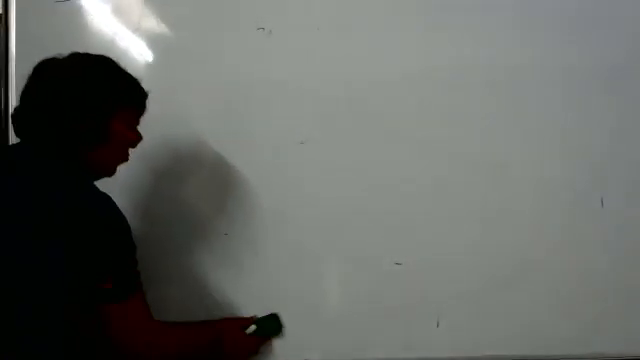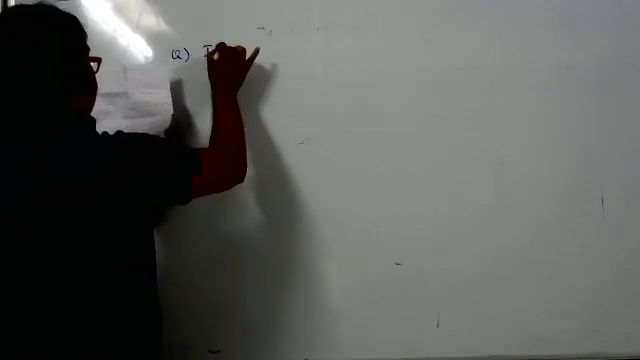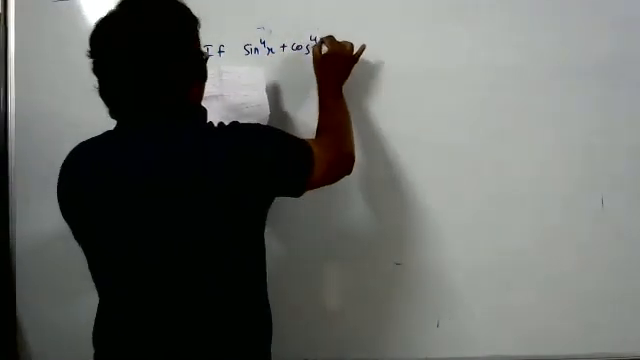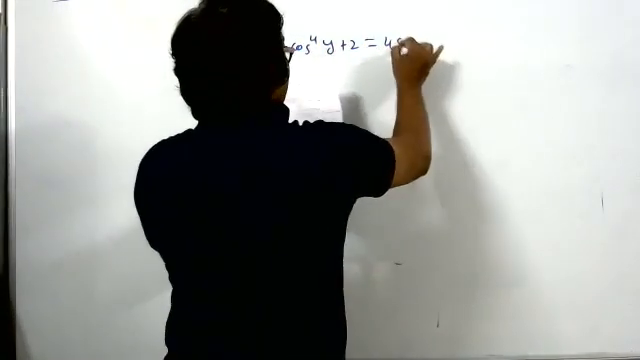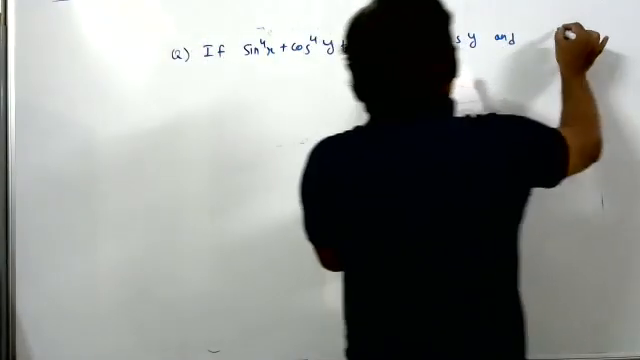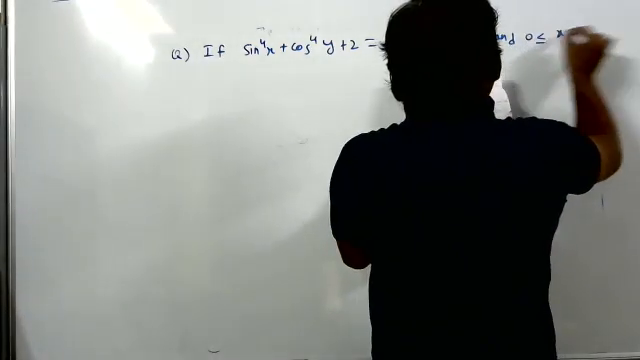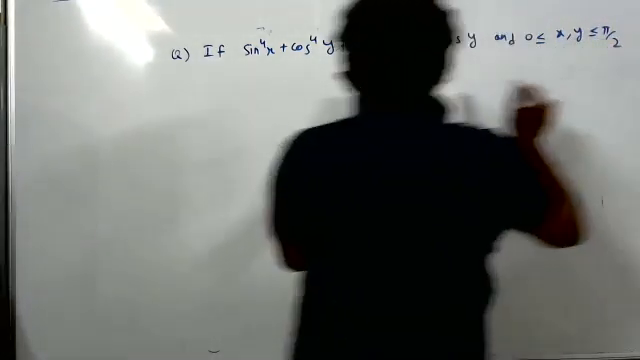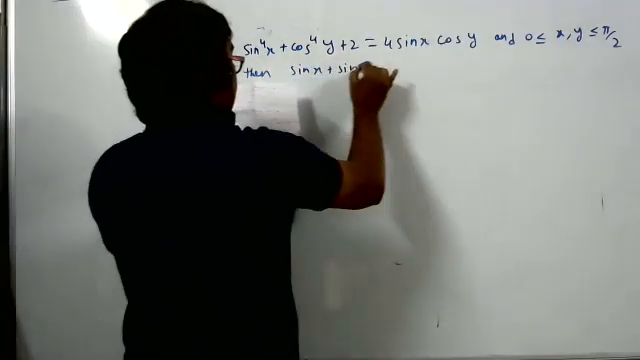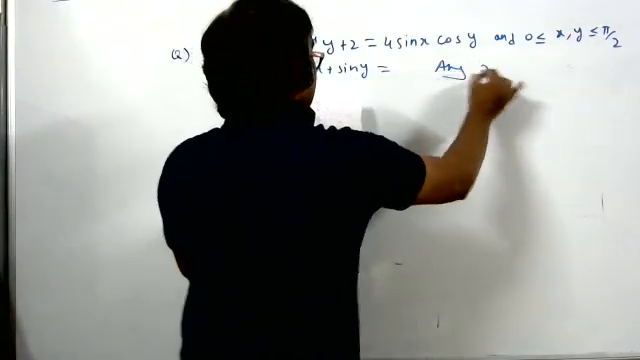So shall I start giving homework so that you can try some sums, and you will get a PDF of trigonometric equations also very soon. Homework sum: if sine to the power 4 x plus cos to the power 4 y plus 2 is equal to 4 sin x cos y, and x, y are greater than or equal to 0 and less than or equal to pi by 2, then sin x plus sin y is equal to how much? Answer is 2.